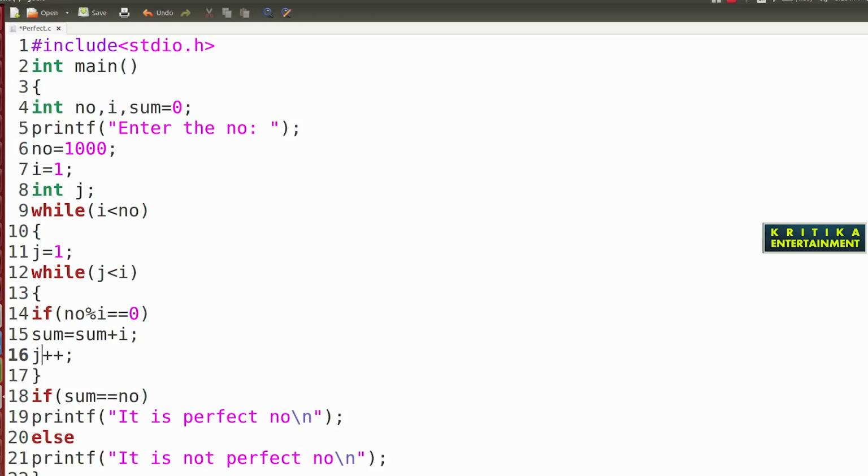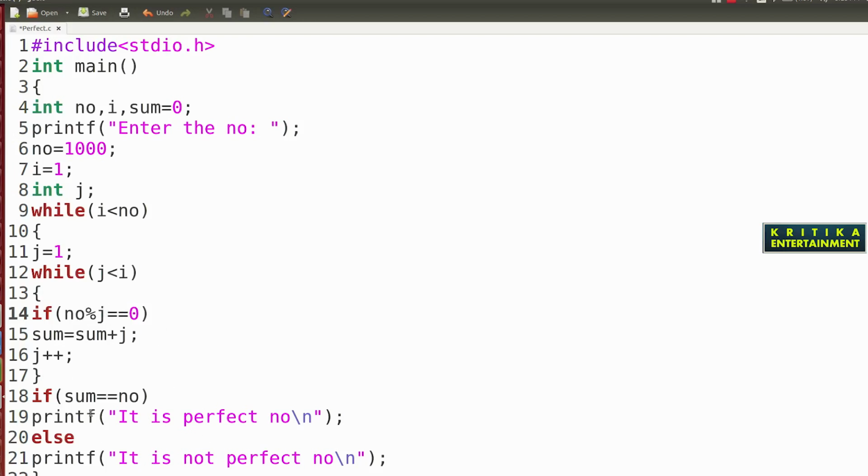We will write the same things with j, because i is the number from 1 to 1000, which will be replaced by a value from 1 to 1000, with j less than or equal to i. If number percent j equals 0, then sum equals sum plus j, and j plus plus.